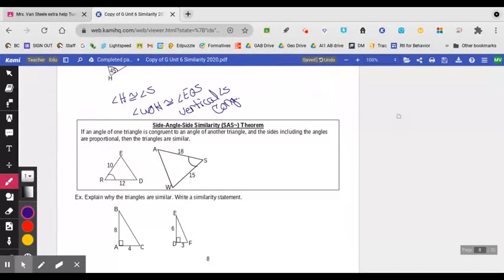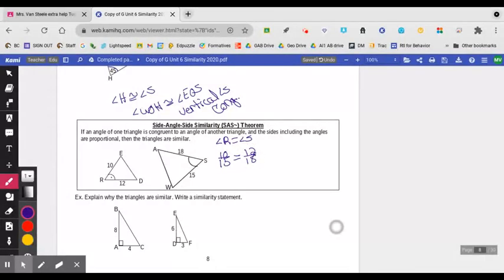Another method is side-angle-side similarity. If an angle of one triangle is congruent to an angle of another, and the sides including the angles are proportional, then the triangles are similar. Proportional means they have the same ratio. So we have angle S and R are the same. Now we need to check the sides on either side. Is 10 over 15 equal to 12 over 18?